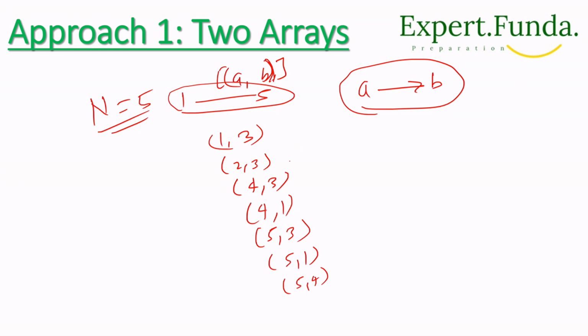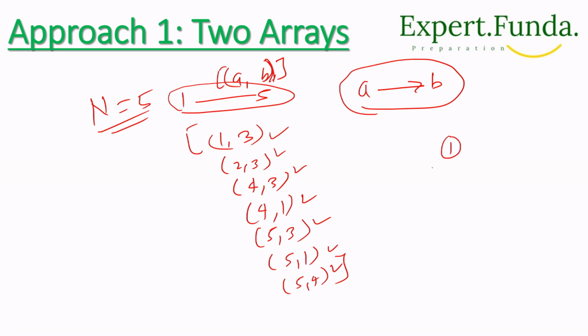How many trusts do we have? 1 2 3 4 5 6 7, so we have 7. To represent this, first I'll take here a 1.